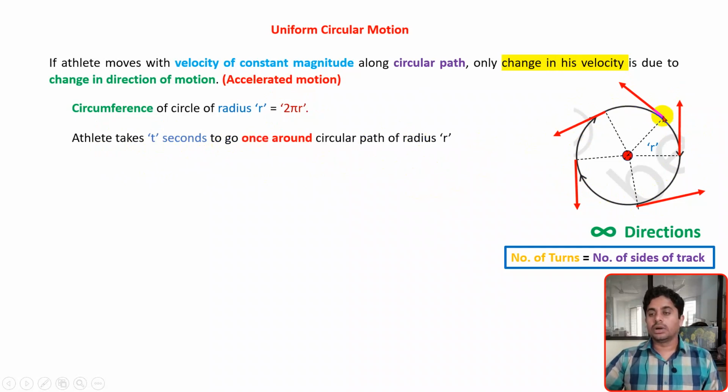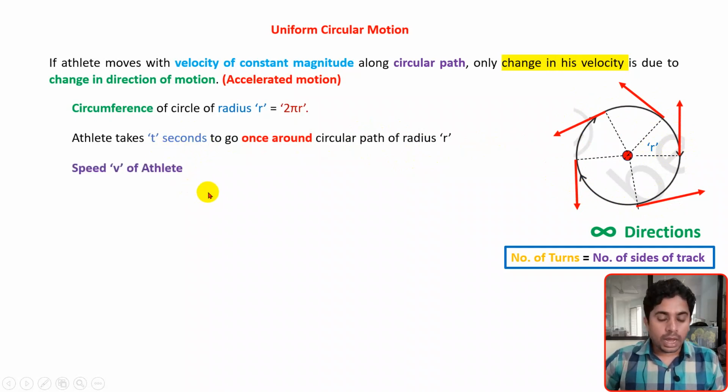The radius of this circle is r, and to complete one round about this circle, the athlete takes t seconds of time. We wish to know the speed of that athlete, right?